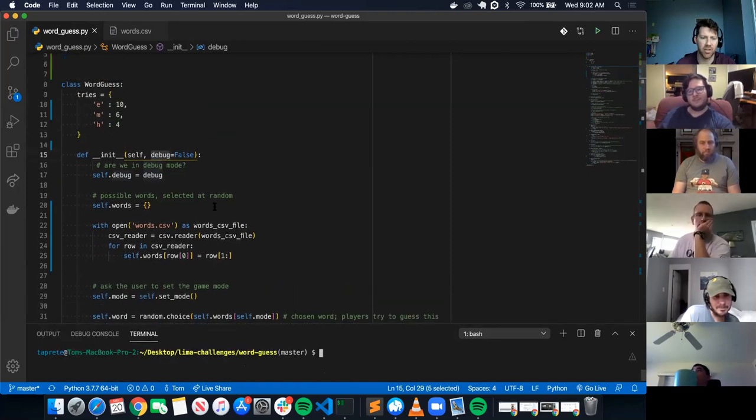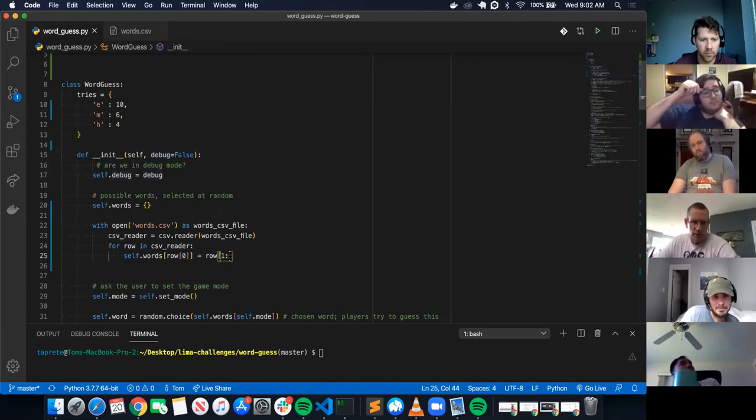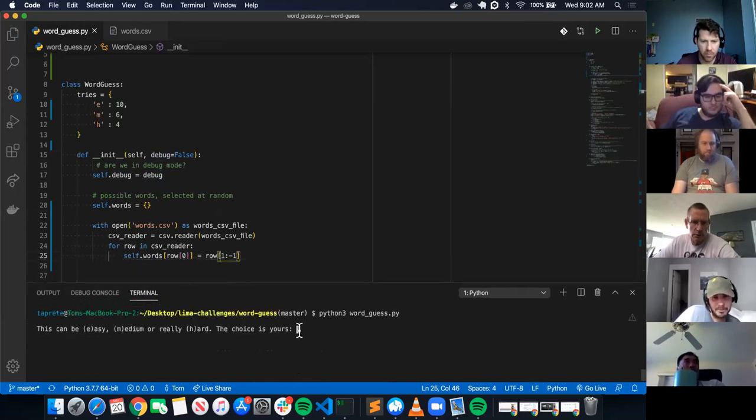So does anybody have any questions on how to read from the CSV file from the reader, and specifically this word guess game? One other methodology for getting to the end of the array, we put -1 at the end, 1:-1. Let's see if that works. That should give you everything except for the last value. That's what I was wondering. Okay. Yeah, so that goes 1 in from the end of the list.